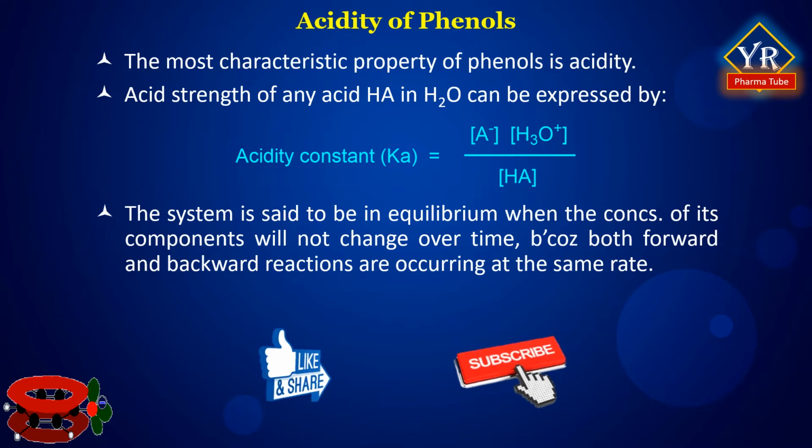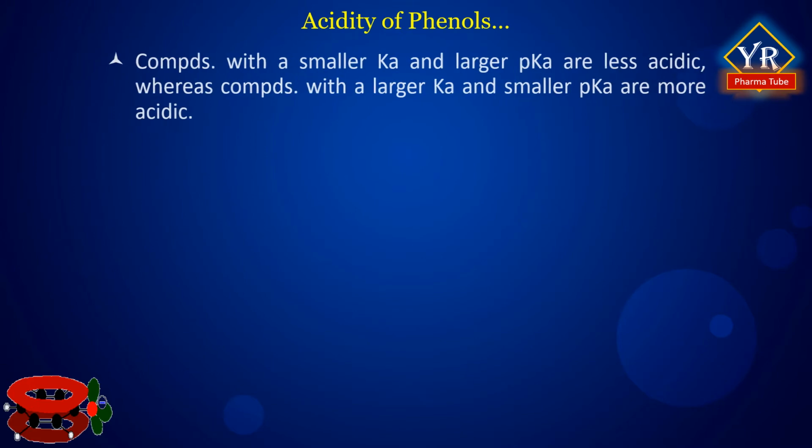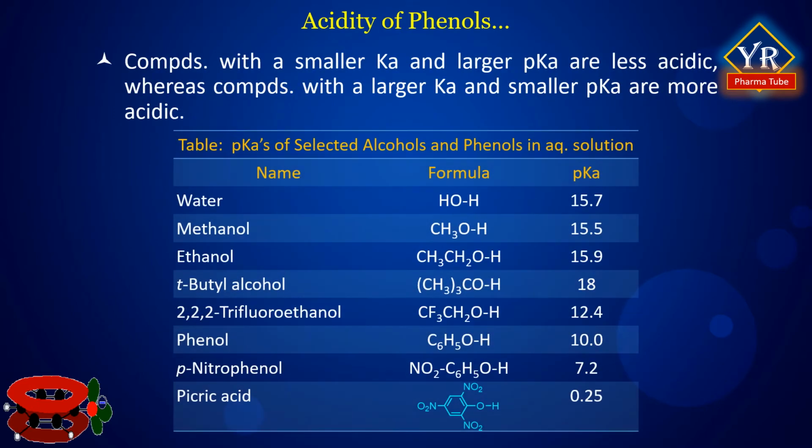The dissociation constant Ka is defined as Ka equals [A-][H3O+] divided by [HA], where quantities in square brackets represent the concentrations of the species at equilibrium. Compounds with a smaller Ka and larger pKa are less acidic, whereas compounds with a larger Ka and a smaller pKa are more acidic.